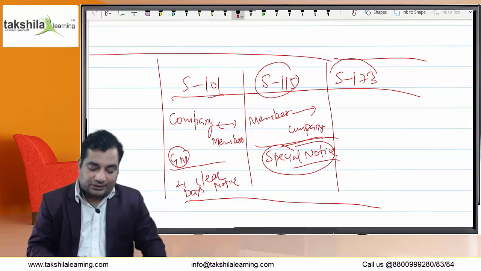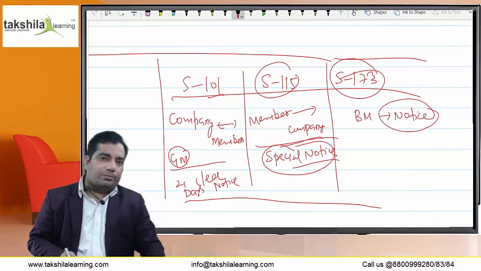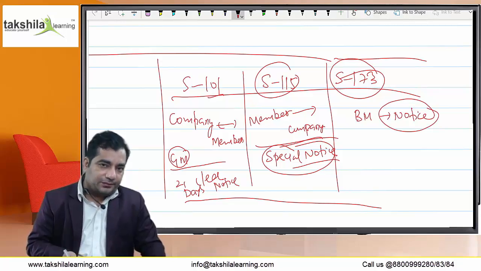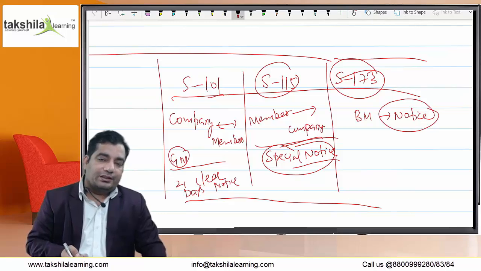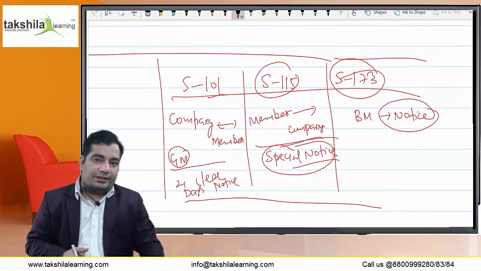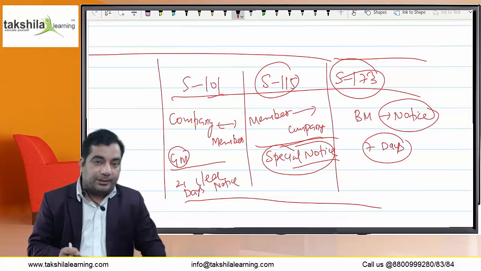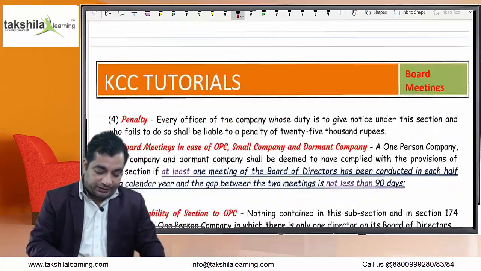And section 173 deals with the board meeting notice. We just discussed the frequency of board meetings. That is, the first meeting to be held within 30 days of incorporation, and there must be at least 4 board meetings in the full year. The gap can be maximum 120 days between 2 meetings, and the board meeting notice is for 7 days. There must be at least a gap of 7 days in the case of a board meeting.